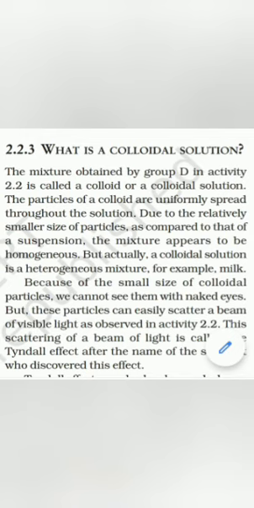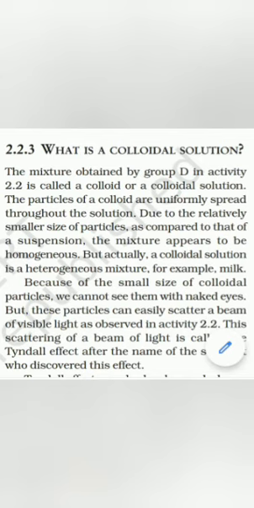For example, milk. Milk itself is a colloidal solution, right? Because of the small size of the colloidal particles, we cannot see them with the naked eye, but these particles can easily scatter a beam of visible light, as observed in activity 2.2. The scattering of a beam of light is called the Tyndall effect. So what is the Tyndall effect?